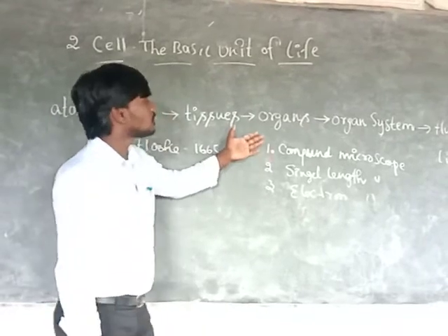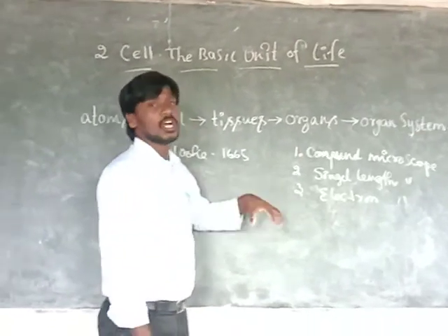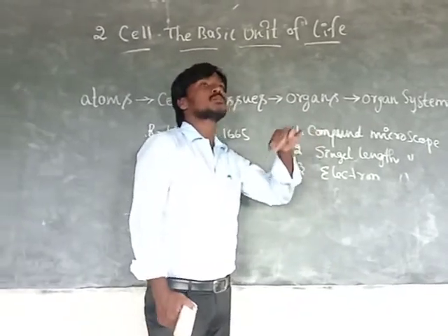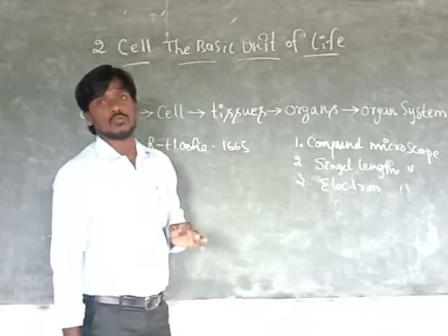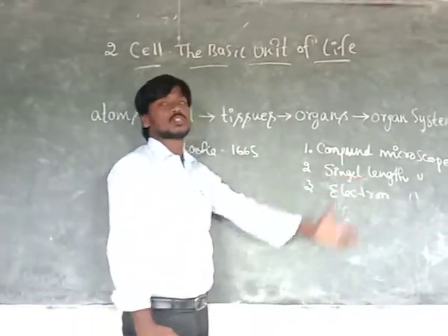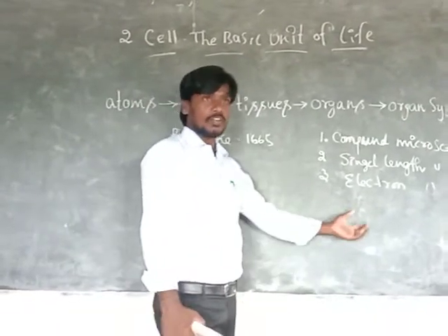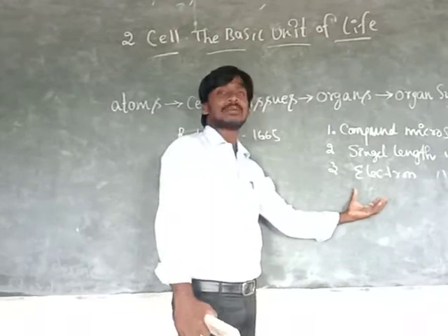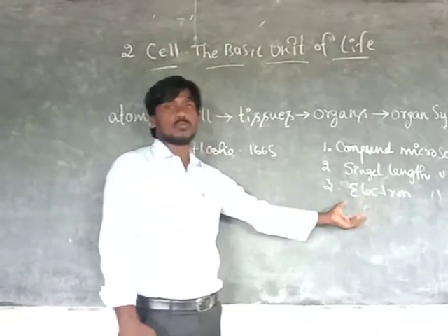One is the compound microscope, the second is the single lens microscope, and the third is the electron microscope. These are the three types of microscopes. What is the difference between them? Microscopes are used to see very small animals. Robert Hooke used only the compound microscope, and Anthony Leeuwenhoek used the single lens microscope. Nowadays, everyone in laboratories does their work through the electron microscope.